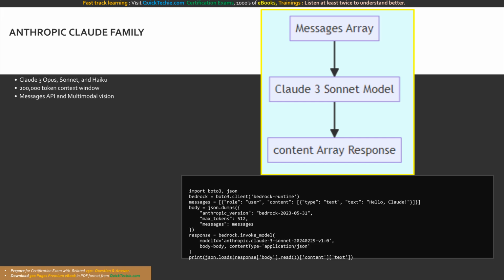Mastering this Messages API format is critical for unlocking Claude 3's advanced reasoning and multimodal features. For Claude, we encapsulate our multimodal data into a messages array, send it seamlessly to the model, and then extract the intelligence directly from the resulting content array.